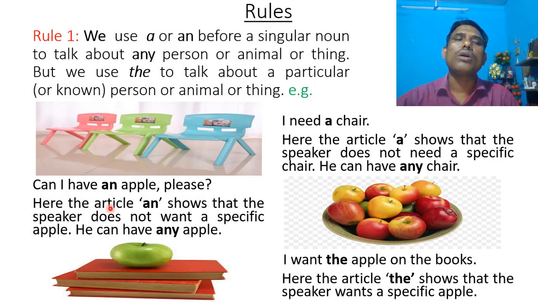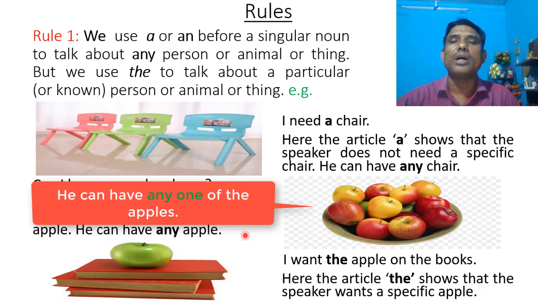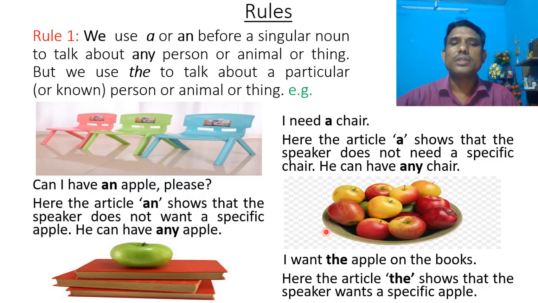Here the article an shows that the speaker does not want a specific apple. He can have any apple. That is, he can have any one of the apples. Third example is, I want the apple on the books. Here the article the shows that the speaker wants a specific apple.